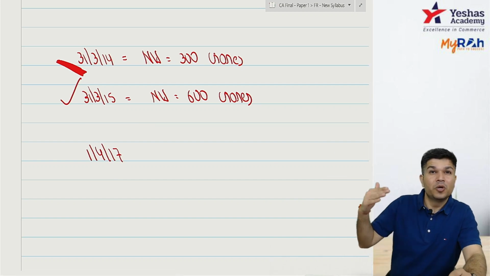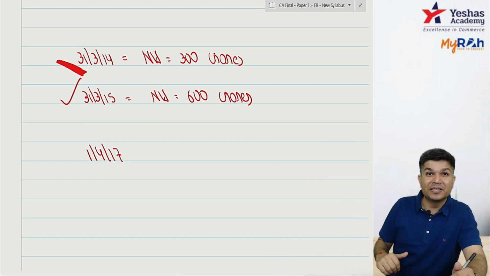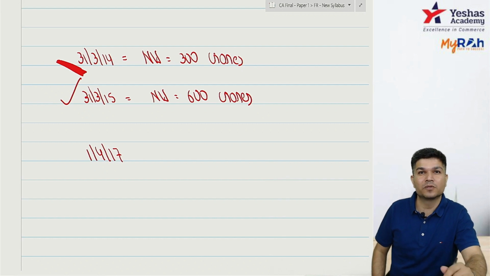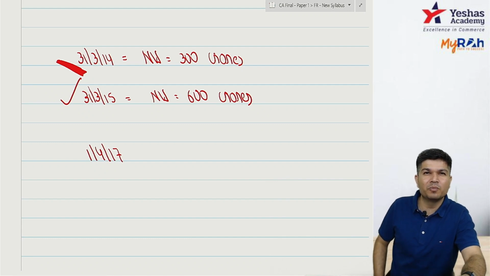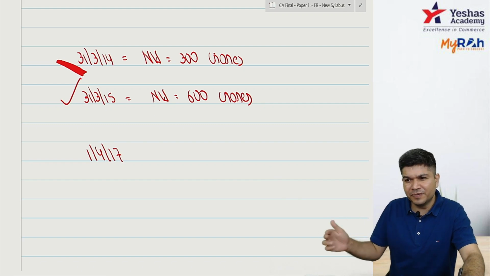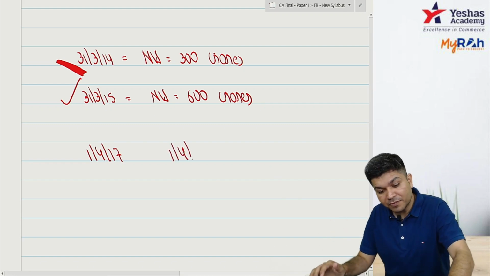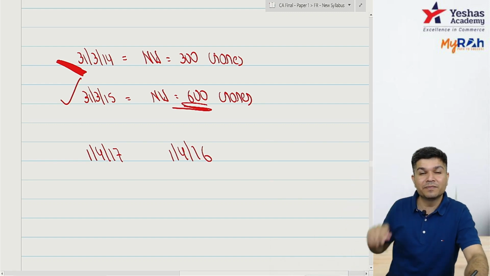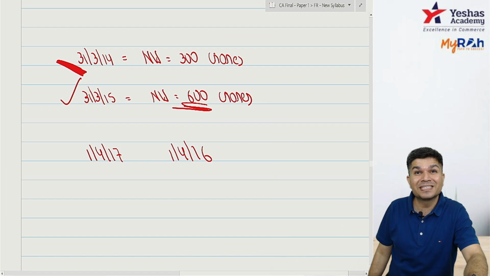So phase 1 you did not qualify, but March 15 when I check, now you are qualifying for phase 1 also. If you are qualifying for phase 1 in March 15, you will not be applicable from 1/4/15, but you will be applicable from 1/4/16. Remember phase 1: those who have a net worth of 500 crores or more, for them it's 1/4/16 onwards.